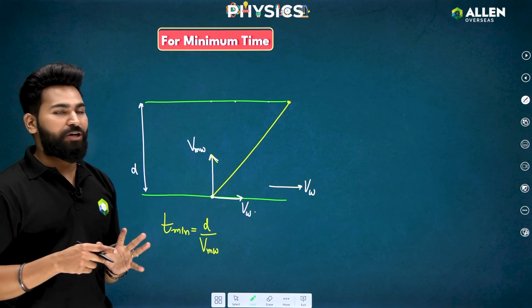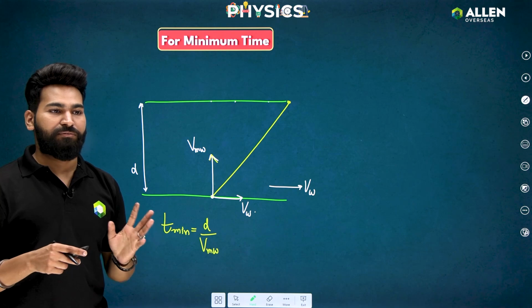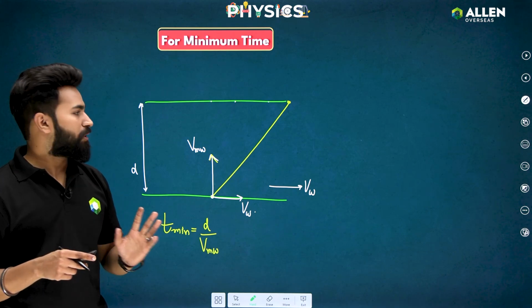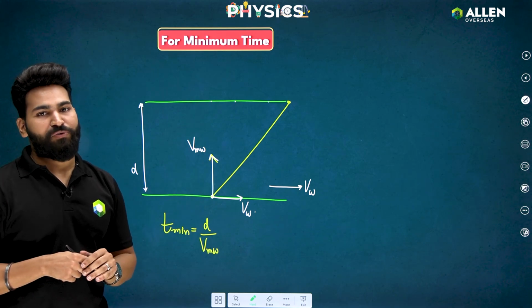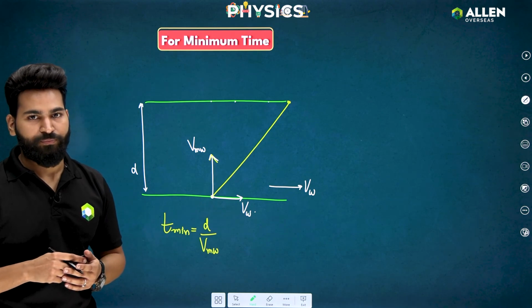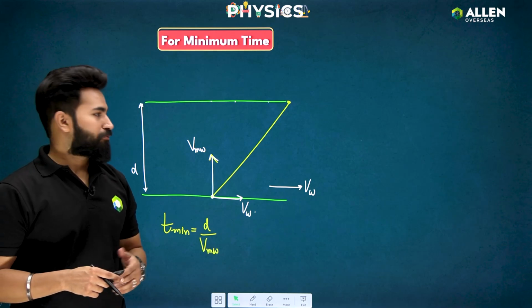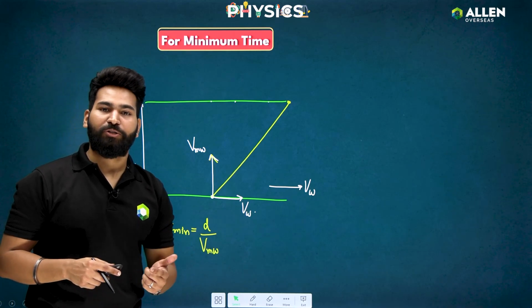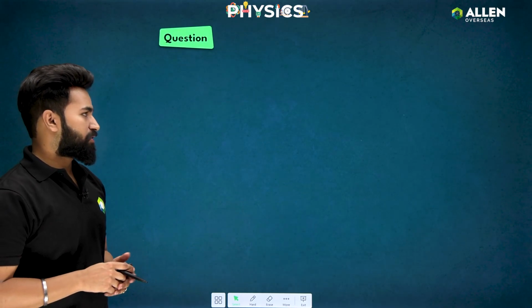So in order to cross the river in the minimum time, I'll just give whole of my strength to swim in the direction which will be helping me to cross the river. That is perpendicular to the river flow. Okay, so let's now see few of the questions, and then I'll be giving you the PYQs as well. So let's see this question.